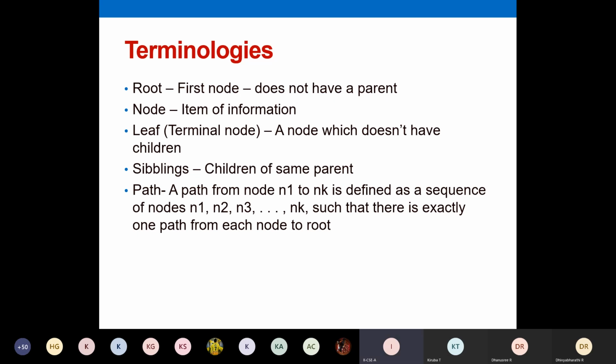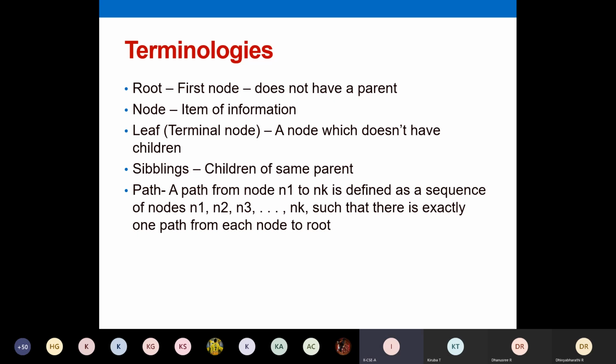So we will see this path with an example. By now you write down: a path from n1 to nk is defined as a sequence n1, n2, up to nk. To reach a particular node, for example E or F, say I want to see the path of E, I'll start from the root node. What are all the nodes I'm traversing to reach the particular node E? That defines the path. That's why it's defined as N1, N2, N3. These are all the nodes in the intermediate levels. We traverse through all these nodes and then we reach this K.